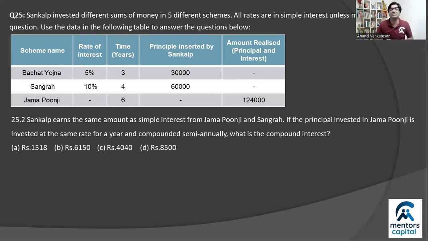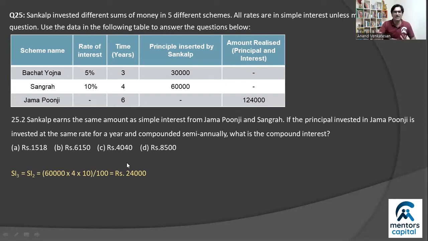Now question number 2 tells us that Sankalp earns the same amount of simple interest from Jama Punji as he does from Sangrah. So basically schemes 2 and 3 give the same interest. Right? So SI from 2 is equal to SI from 3. But SI from 2 you can find out, right? 60,000 into 10 into 4 upon 100. That's 24,000. So Jama Punji also earns 24,000 rupees as simple interest.